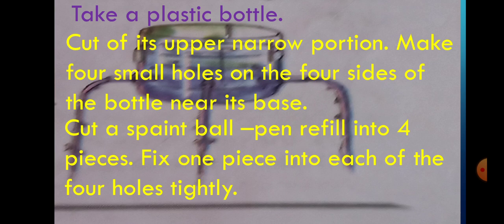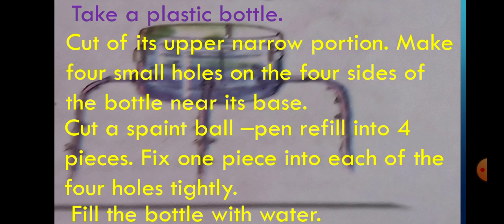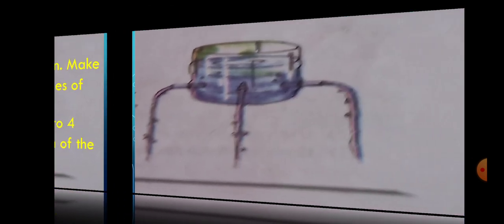Take a spent ball pen refill and cut it into four pieces. Fix one piece tightly into each of the four holes. Then fill the bottle with water.